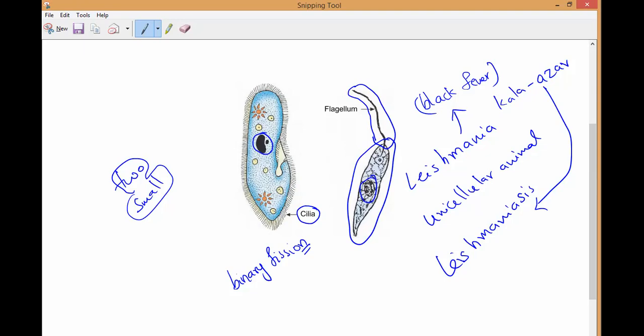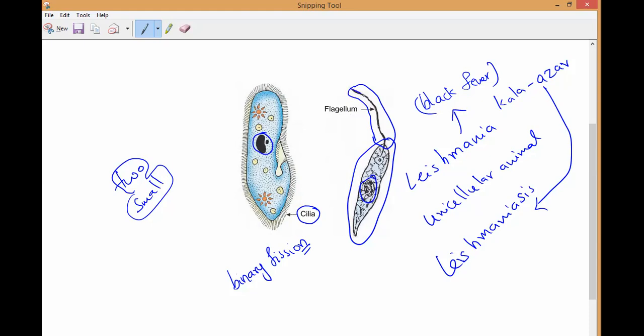But here you can see how the fission will take place, observe very carefully. So how are you expecting it, vertically or longitudinally, portrait way? Anybody can say, horizontal or vertical? Yes? Vertical. No. It will take place based upon the flagellum.